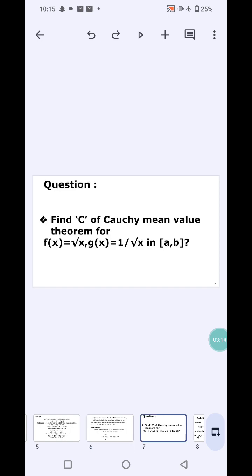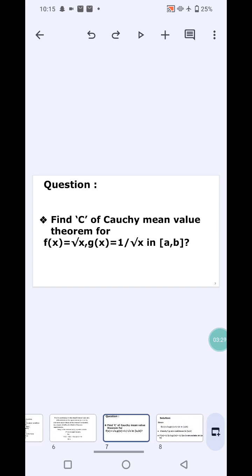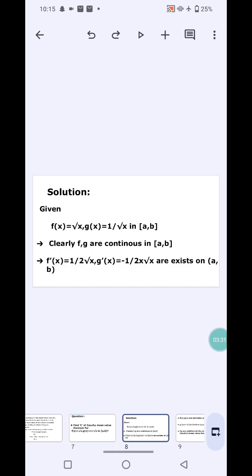Here is a question which we have to solve based on Cauchy's mean value theorem. Find c of the Cauchy's mean value theorem for f(x) = √x, g(x) = 1/√x in the closed interval [a, b]. Here is the solution for the problem. Given f(x) = √x, g(x) = 1/√x in the closed interval [a, b].